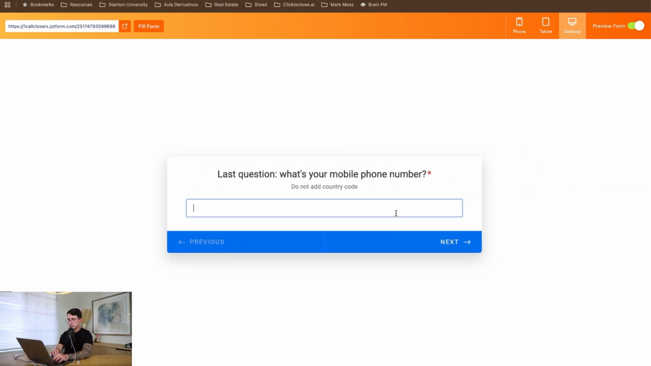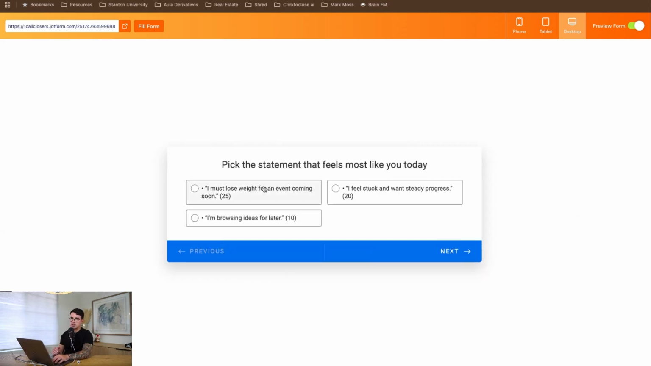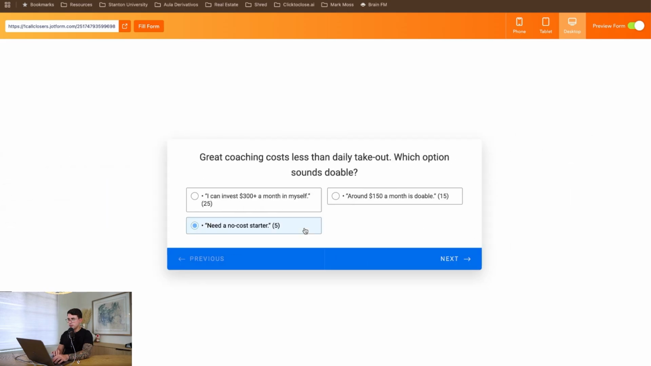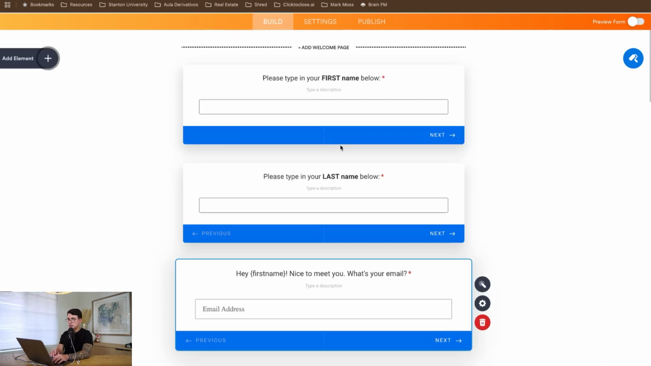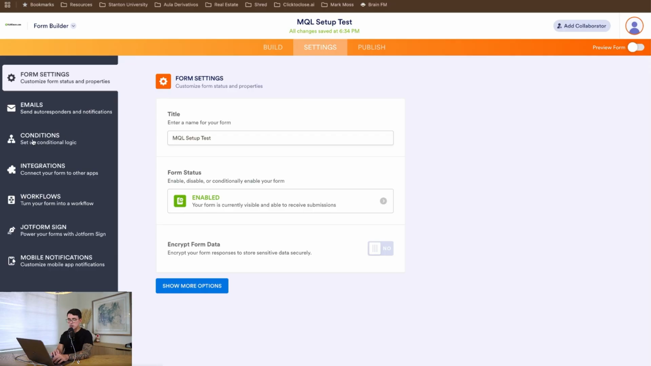Then we're going to hit next, and I'm just going to put a phone number here. And now we're going to start using the MQL qualification process, right? So I'm just going to type this here, put this here, here, and here. And then you can see that the value of the MQL already changed here, right? So what we do with this information is what comes next. We're going to go into the settings, and then into conditions.